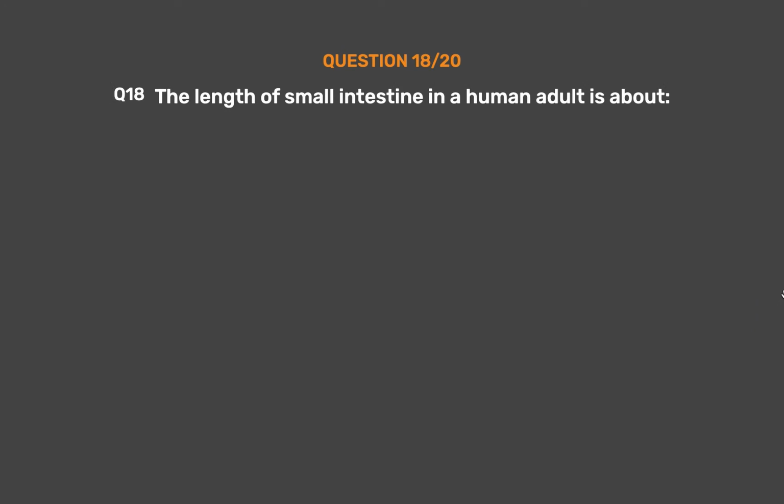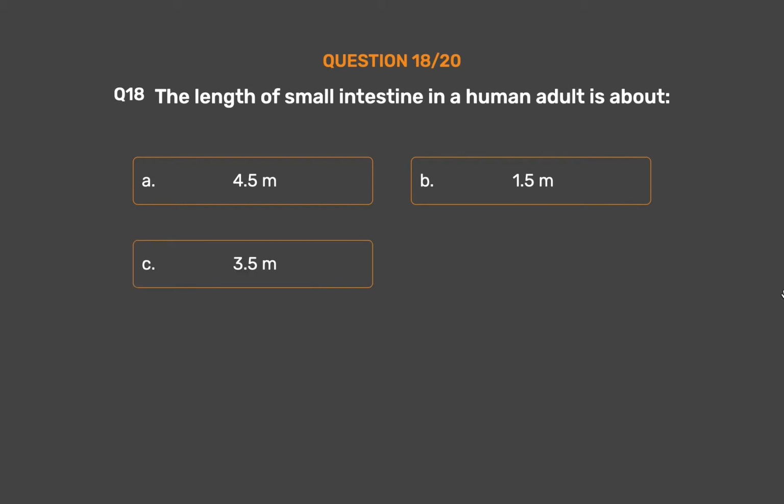Question number 18. The length of small intestine in a human adult is about option A, 4.5 meters. Option B, 1.5 meters. Option C, 3.5 meters. Option D, 6.5 meters. The correct answer is option D, 6.5 meters.